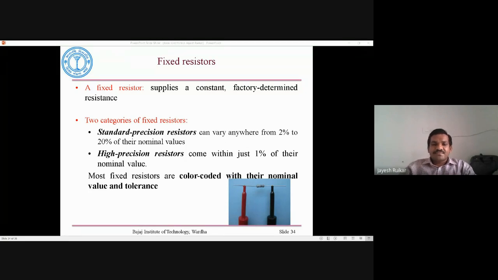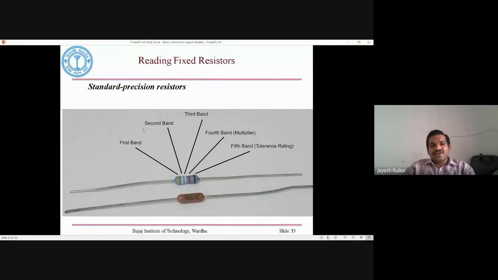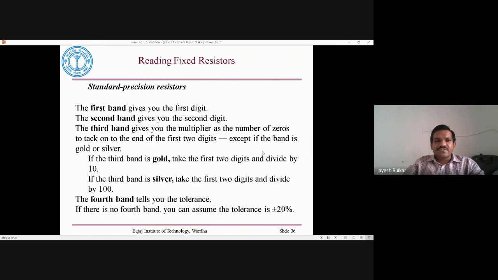So you can see in this particular diagram a standard precision resistor, and this one has 5 bands. Sometimes it may have 4 bands also. If the last band is not there, that means the tolerance rating is not there. The first 3 bands are important, the fourth band is used for the multiplier, and the fifth band is used for the tolerance.